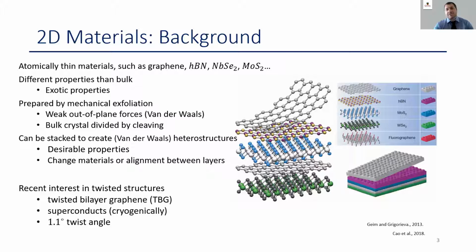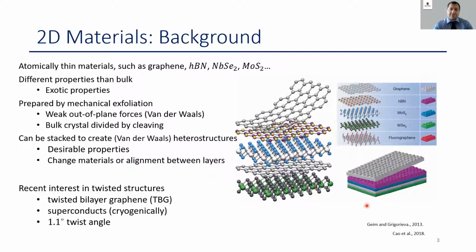Another feature of these materials is that they can be easily prepared via mechanical exfoliation, which is using tape to separate the layers of material. The layers of material are easily cleaved as they are only held together by weak van der Waals forces. It is possible to stack layers of 2D materials to create heterostructures, which we call van der Waals heterostructures. As we stack, we can either vary the material or the positional alignment between the layers. This can produce a material with desirable properties. The image at the right here shows how we can stack different materials like different colored Lego bricks.